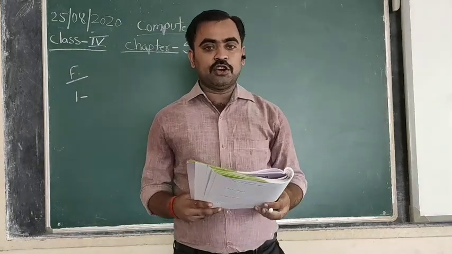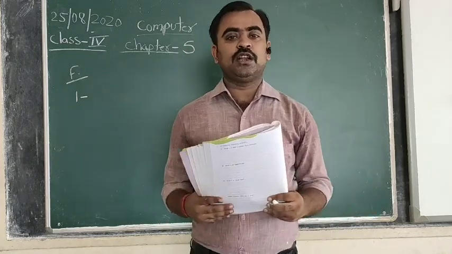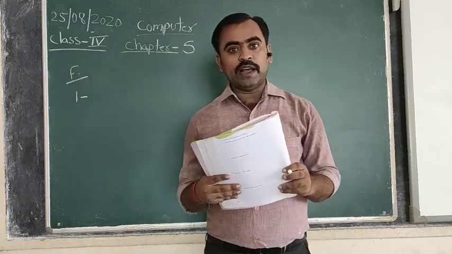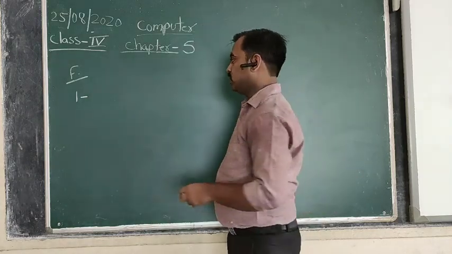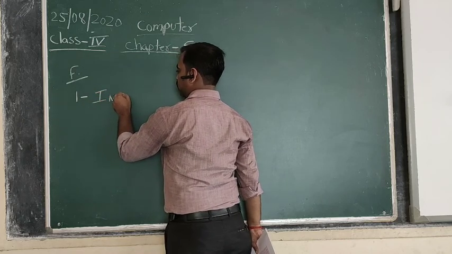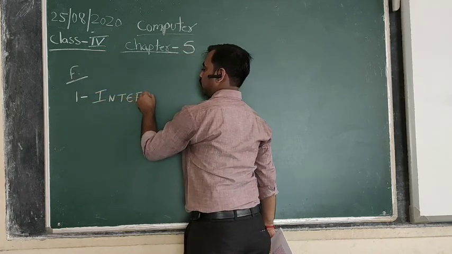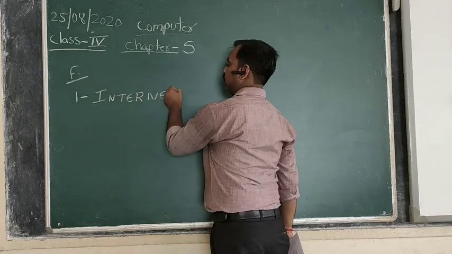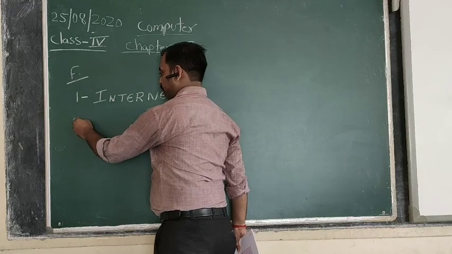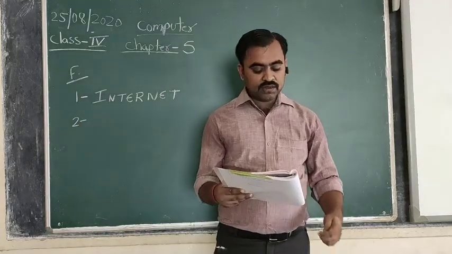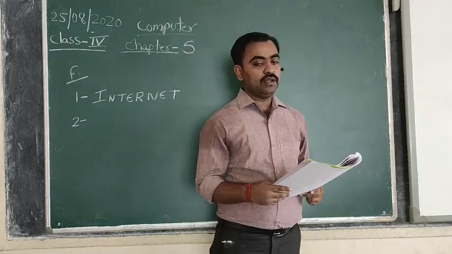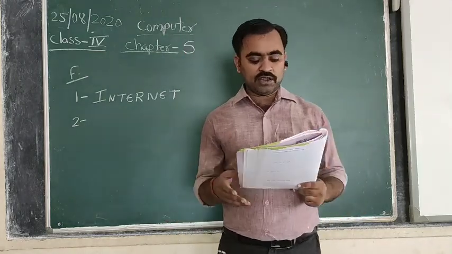a large collection of computers. The large collection of computers is generally known as the internet. Okay. The second one is a search engine. You have to write the names of 3 different search engines.